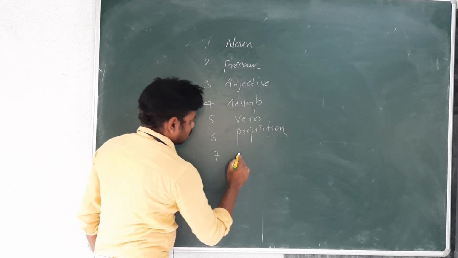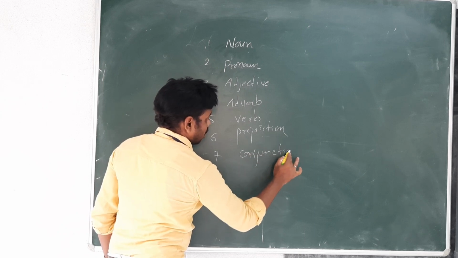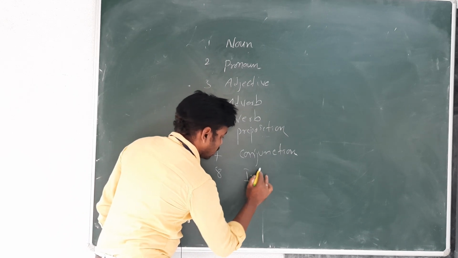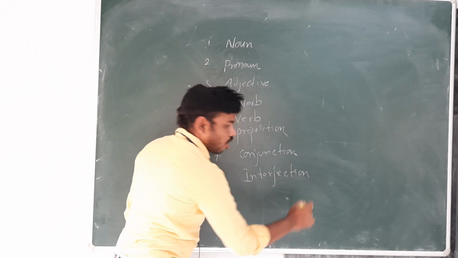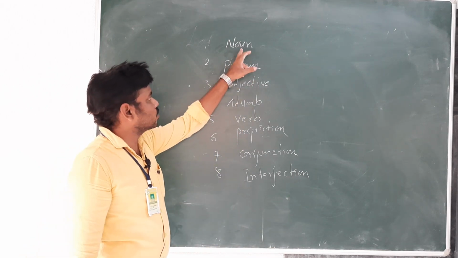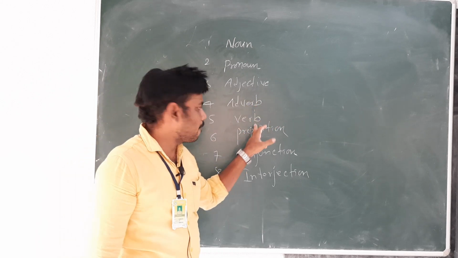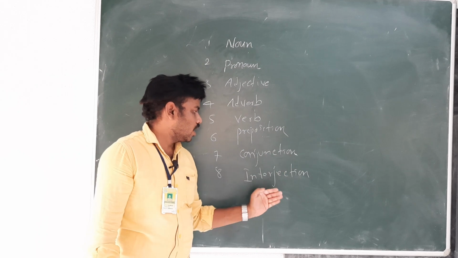Seventh, conjunction. Eighth, last one, interjection. These are called parts of speech: noun, pronoun, adjective, adverb, verb, preposition, conjunction, interjection.